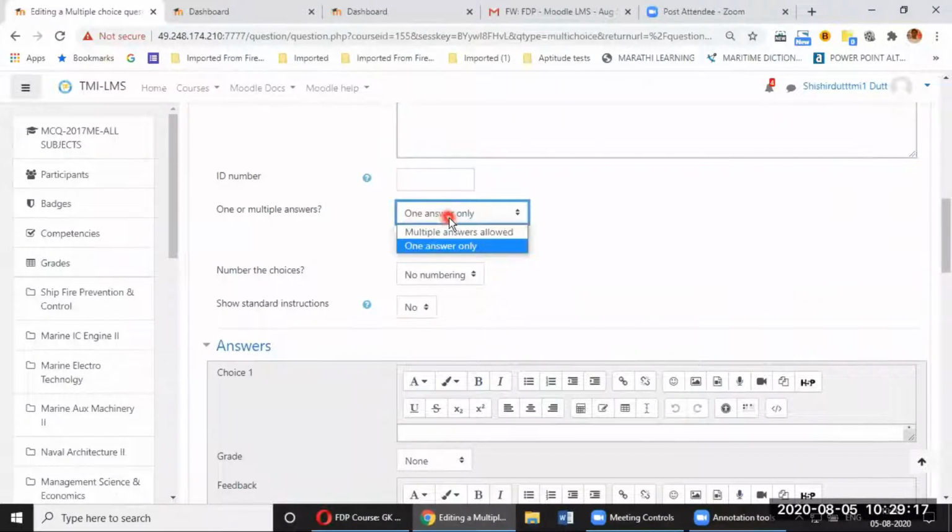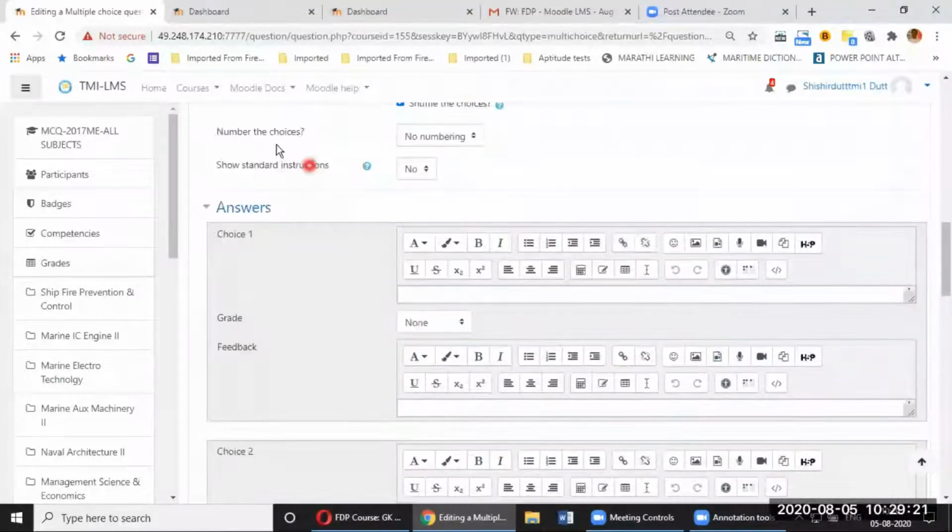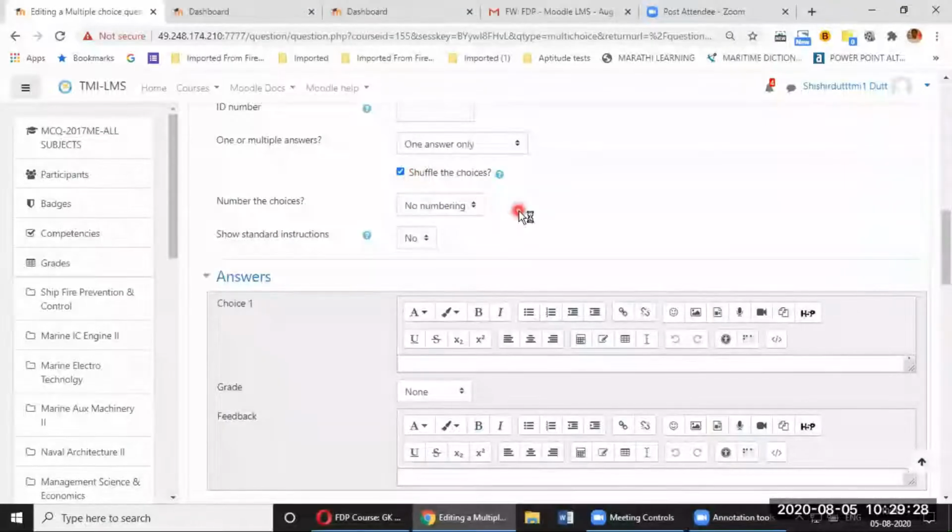I can use multiple answers also, which means 2 or 3 answers may be correct. Number the choices: please do not number the choices, because when you shuffle the questions, it becomes very awkward. Choice number 4 comes on the top, choice number 3 comes on the top. So it is highly recommended, please do not number your answers. No numbering should be there. By default we have made it no numbering. Please do not adjust it.